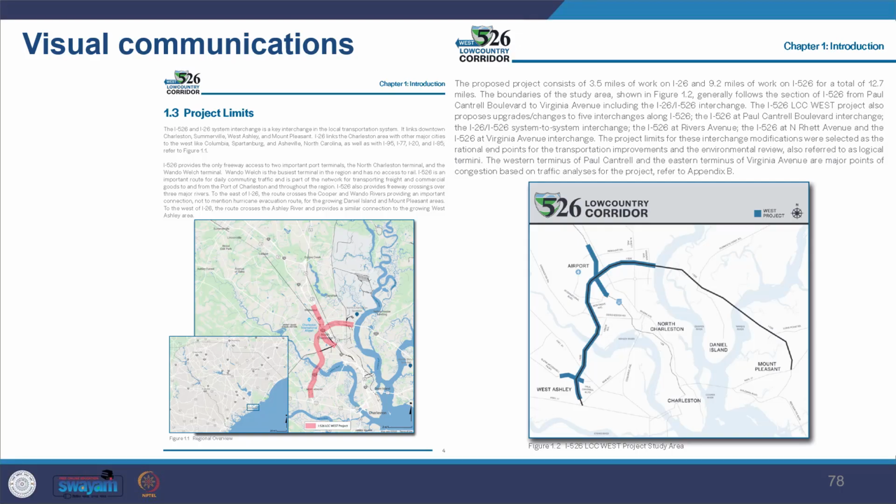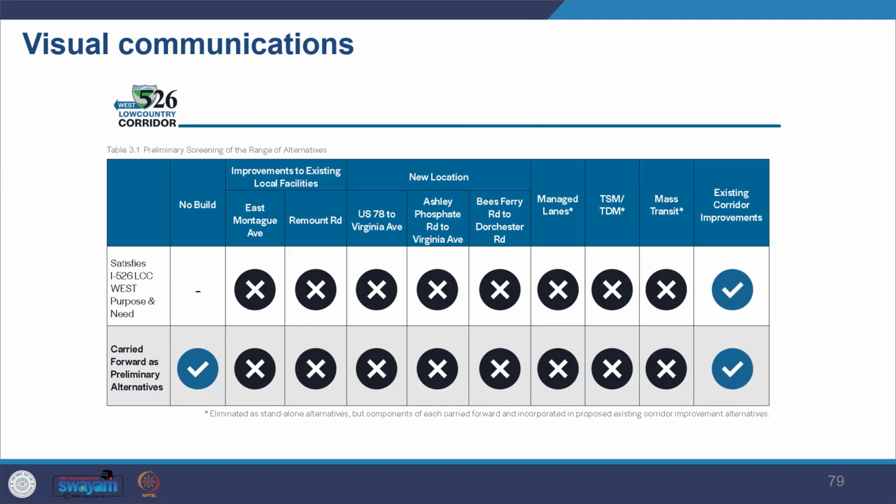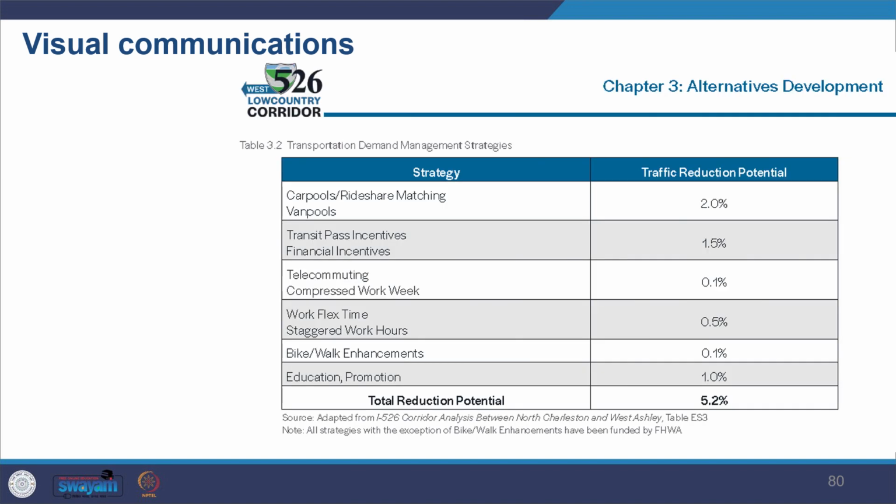So you can see an example here, which I have taken from the same project, where you can see how it is shown with the maps, locations, and all kinds of corridors, and then also the graphics indicating what kind of positive and negative impact would happen. And then you can see how the table is used for traffic reduction potential, and what kind of strategies would make those reductions.